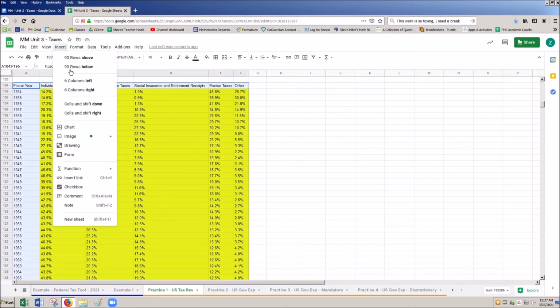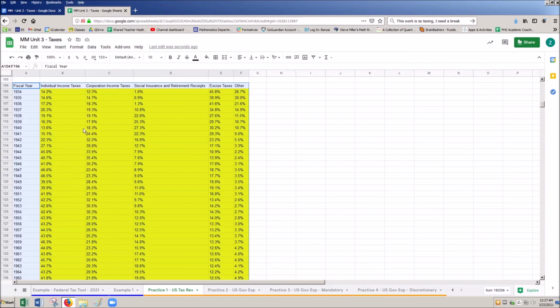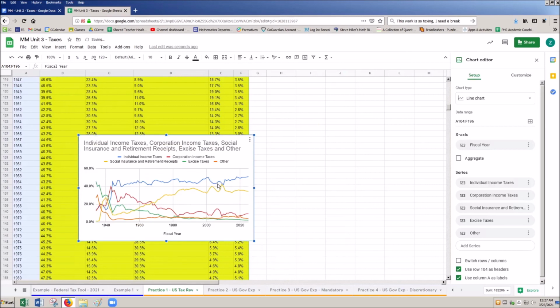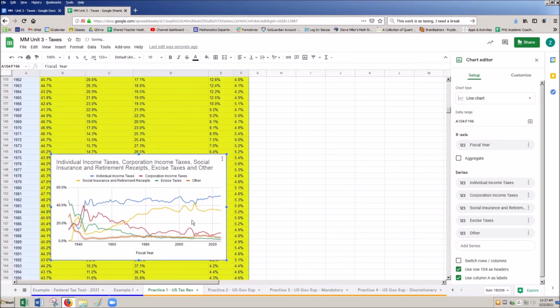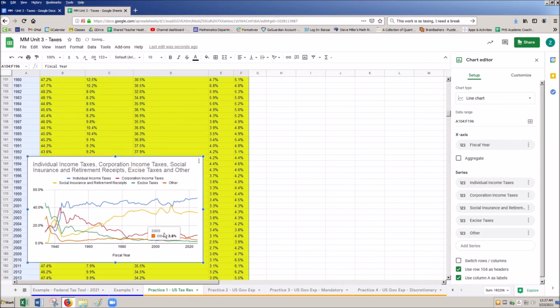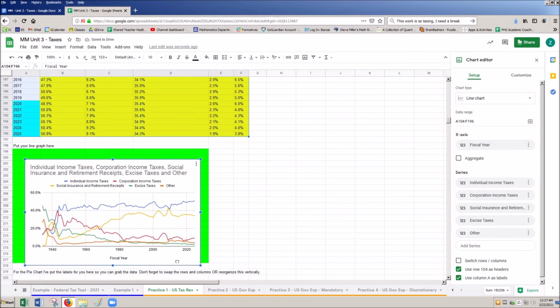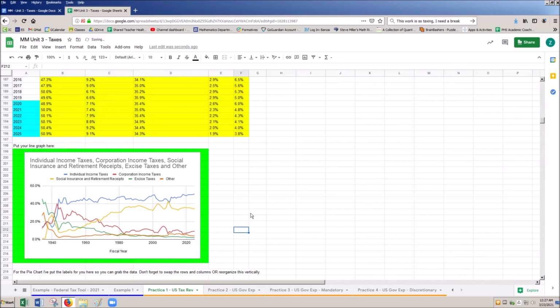Once I have selected it in whatever way I choose, I'm going to hit Chart. And we see here we've got our chart, which we're just going to drag down into this nice little green section right here. And we now have our first chart there. As we see, our individual income taxes have come up over time to offset the decrease in corporate income taxes. We also see Social Security coming up as well.